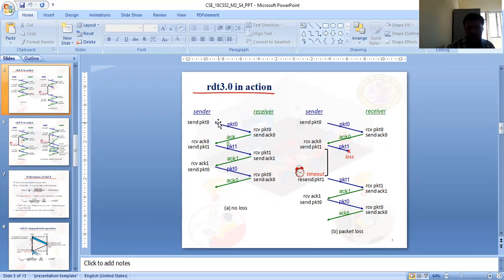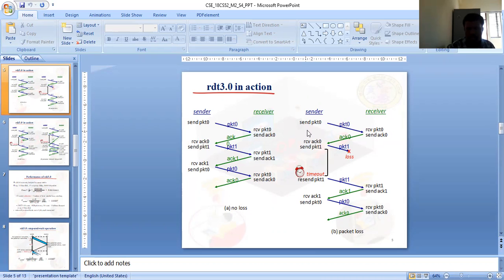Now RDT 3.0 in action. The sender sends packet 0, and the receiver receives packet 0 and sends acknowledgement back to the sender. Acknowledgement 0 is received. The sender sends packet 1, the receiver receives it and sends acknowledgement 1 back, which the sender receives. Again it sends packet 0, the receiver receives it and sends the acknowledgement. So here there is no loss.